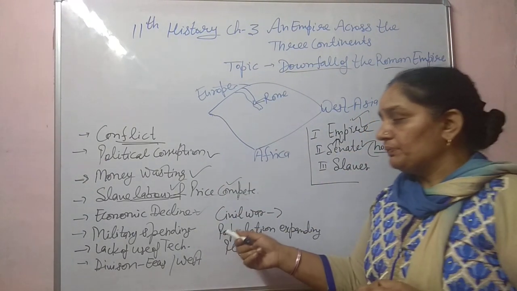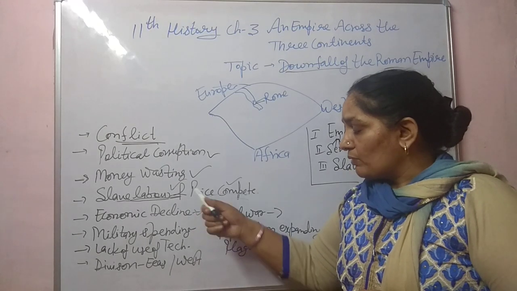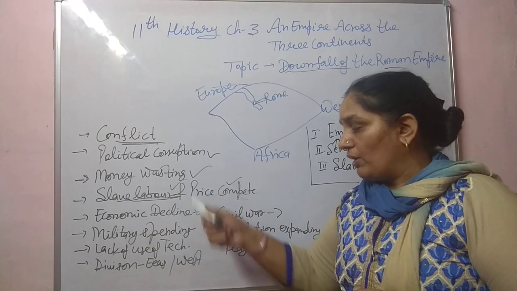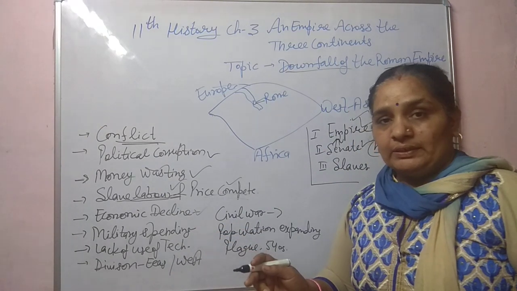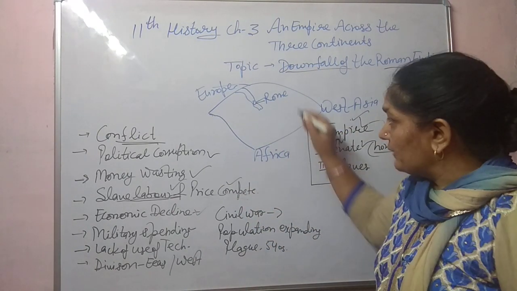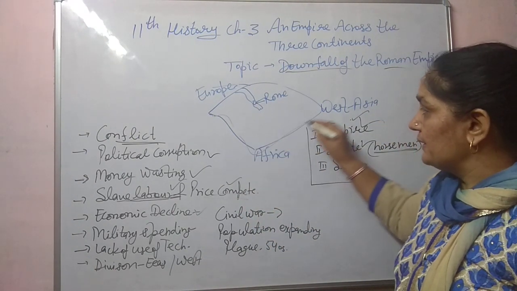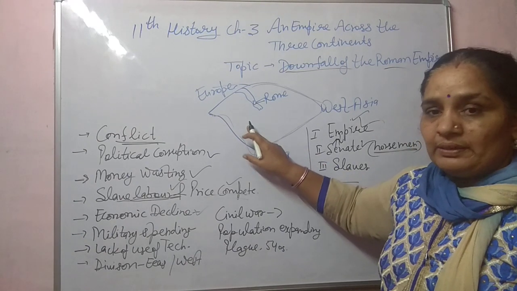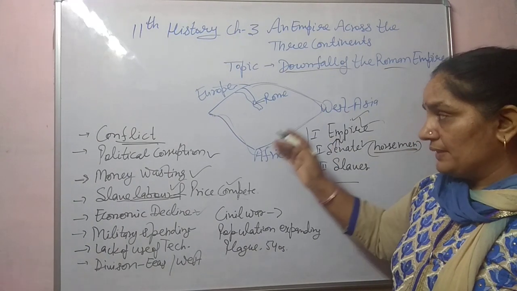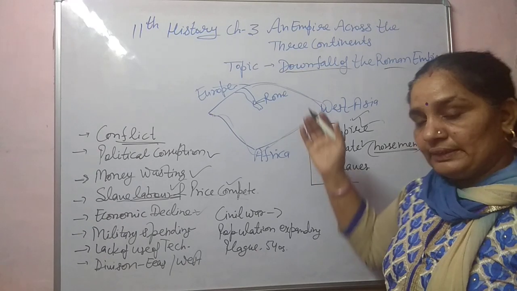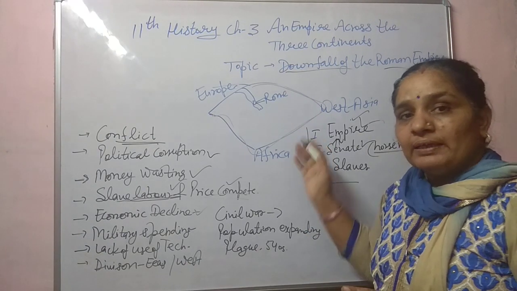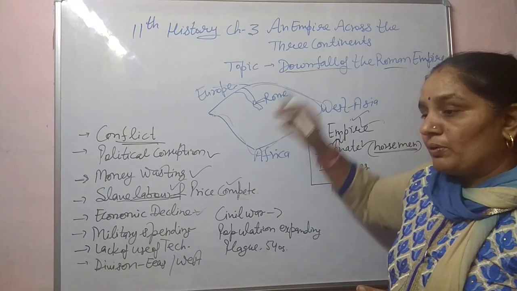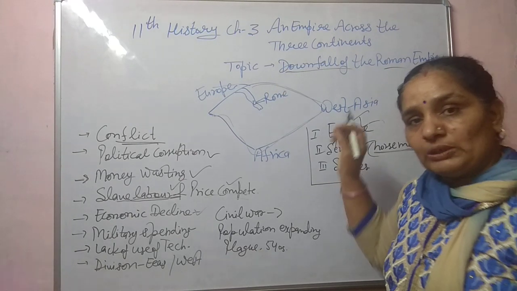A lot of money was spent on the military to guard the borders of that big empire, and on salaries for soldiers, rather than providing facilities like water, food, and other resources to the people.